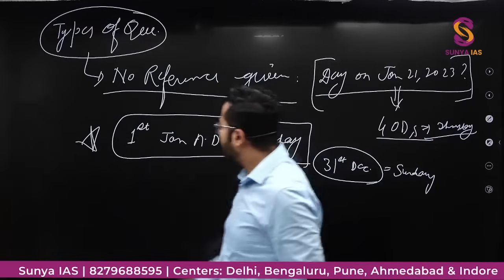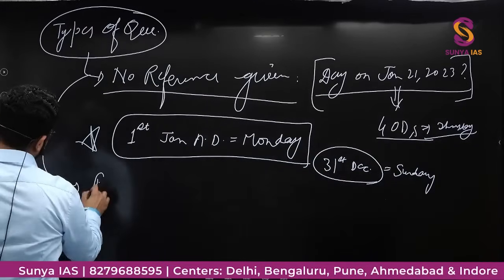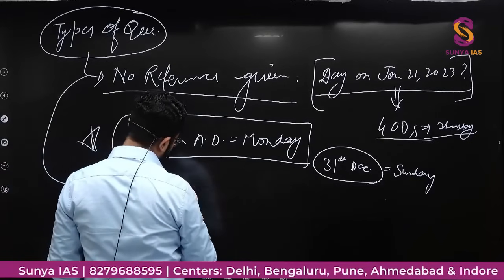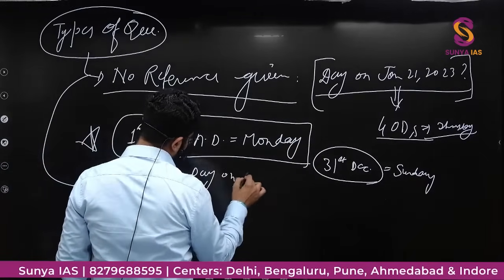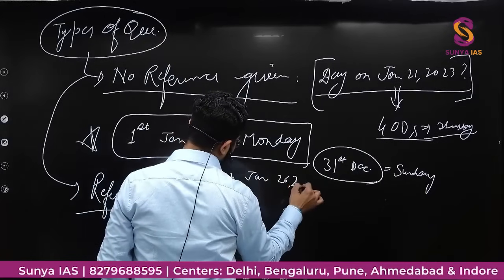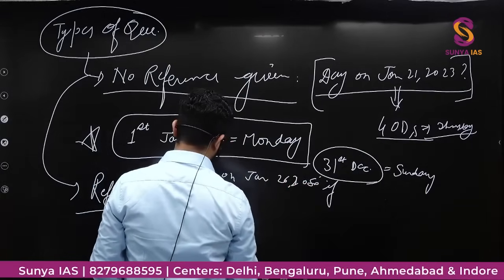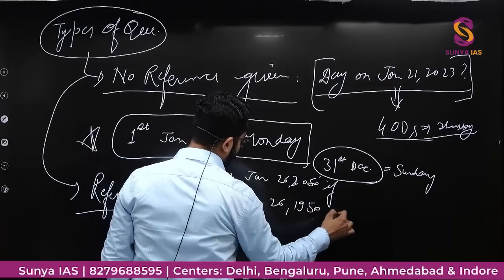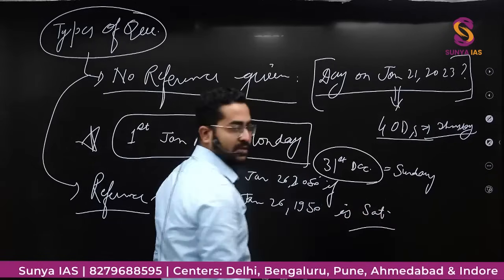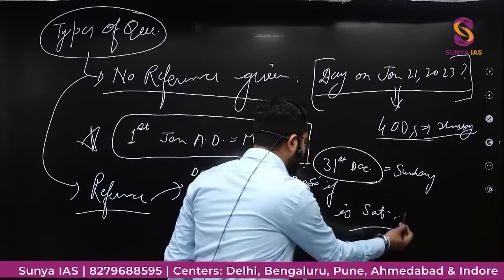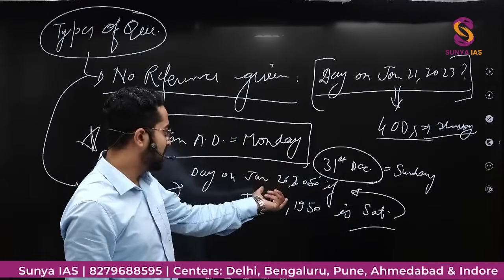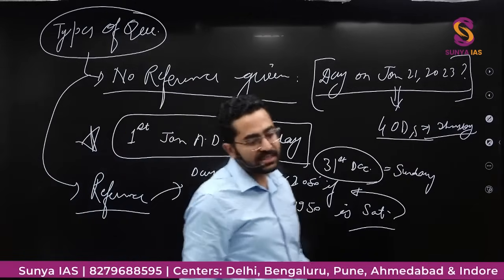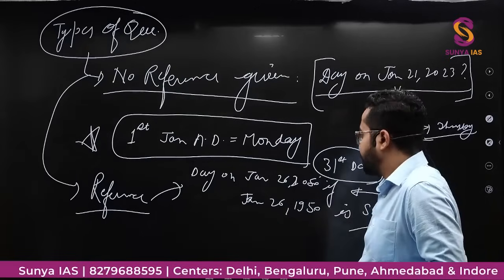So I was just talking about the types of questions, and there would be some where a reference is given, where they are asking what is the day on January 26, 2050 if January 26, 1950 is Saturday, for example. So they have given you one reference, and according to this you need to calculate what is being asked. Then you will not use this thing because they have already given you a reference. So these two types of questions they will be asking you.